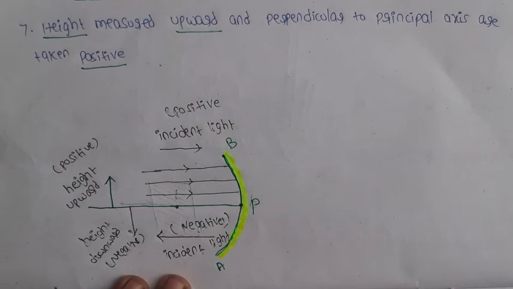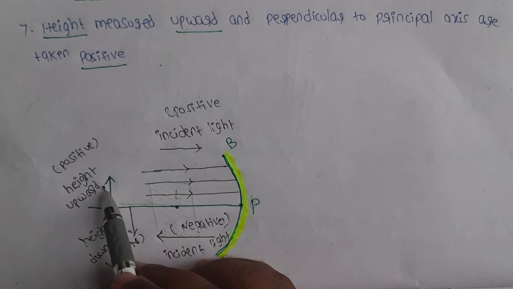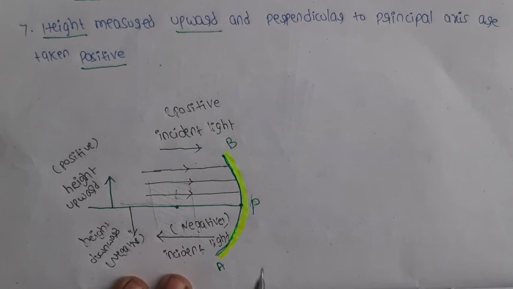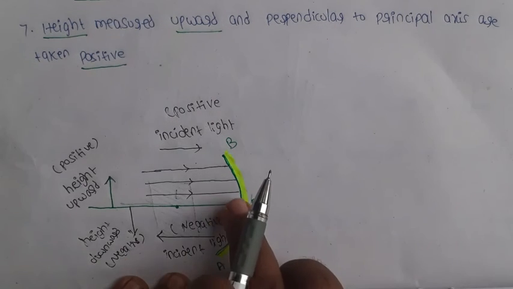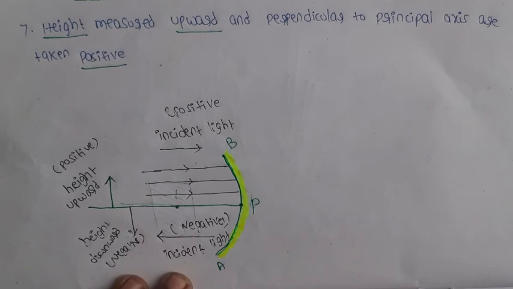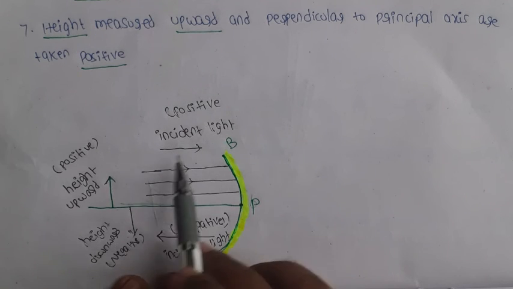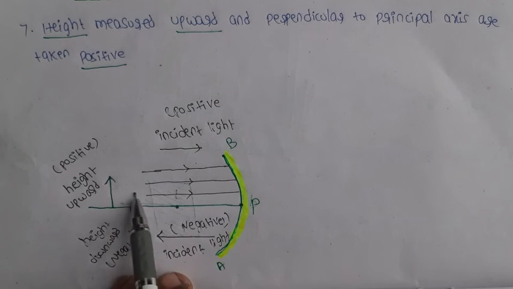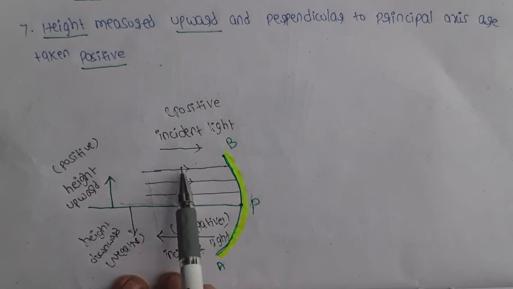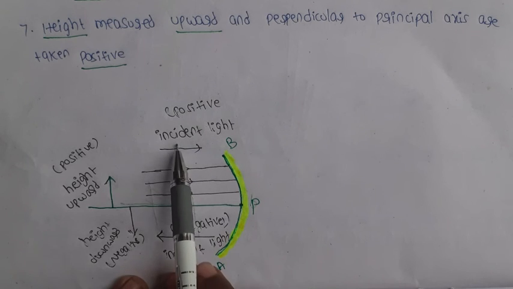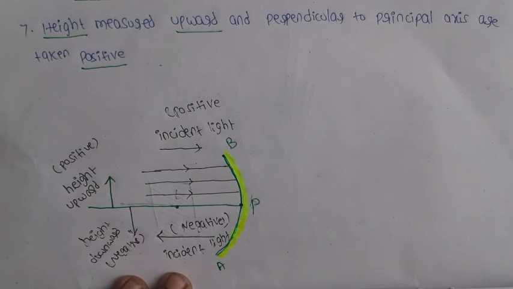Once again I am repeating. This is the object. The object is always placed on the left side of the mirror. That is the first point. Incident light always travels from left to right. All distances should be measured from the pole of the spherical mirror, which you take as the origin of the coordinate system.